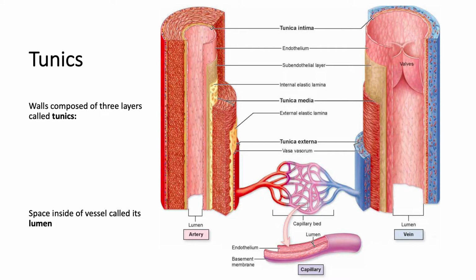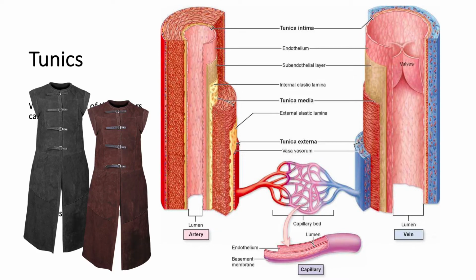These arteries, capillaries, and veins have walls composed of layers that we call tunics. You may have heard of tunics before. It's a coat or a covering, if you've been to the Renaissance Festival, or fans of Zelda.